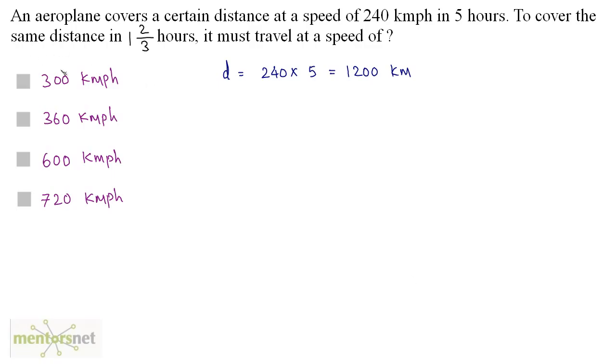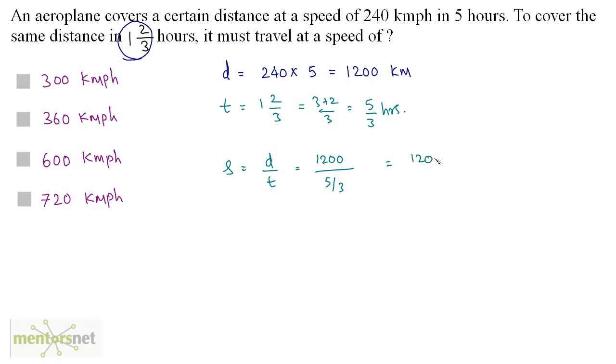Now you have to cover this same distance in this much time, and you have been asked at what speed it must travel. So the time is 1 2 by 3, and that is equal to 3 plus 2 by 3, and that's 5 by 3 hours. Again, speed is equal to distance upon time. Distance is 1200 kilometers upon time 5 by 3. So this is 1200 times 3 by 5, which is equal to 240 times 3, and that's 720.